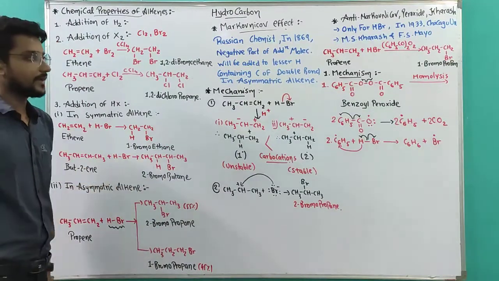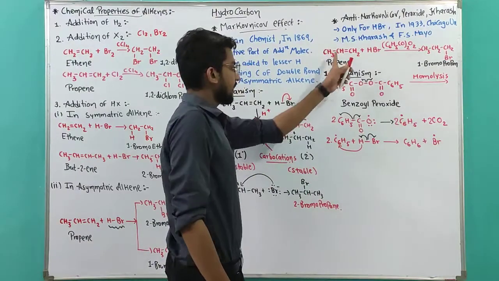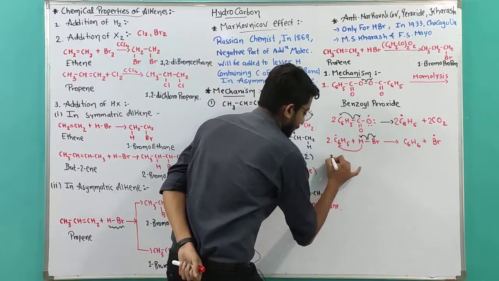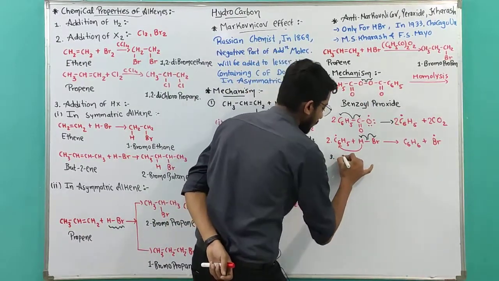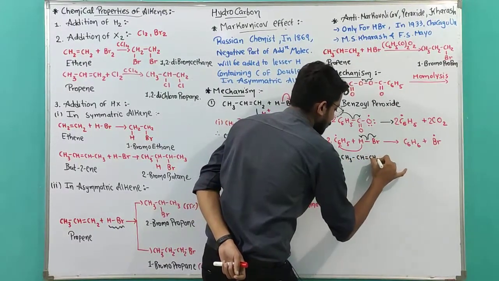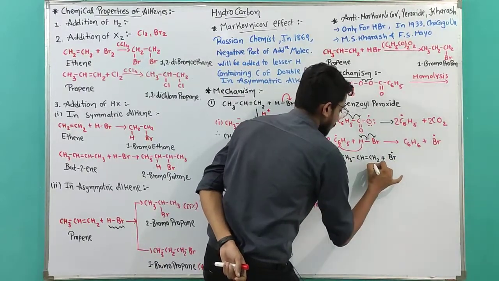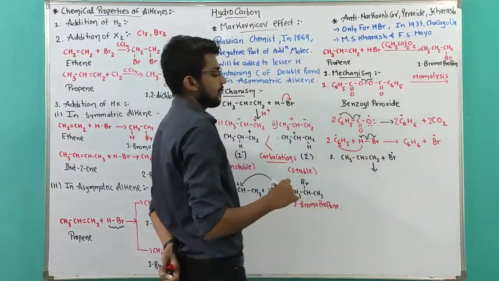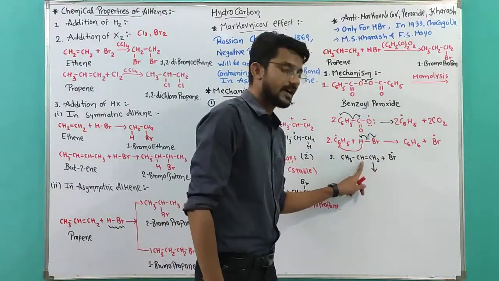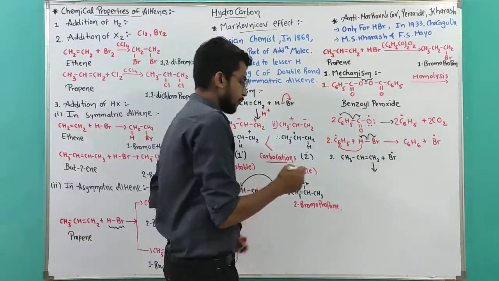Now what was our reaction? Our main reagent, propene, will react with the Br free radical. So step number 3, propene CH3 CH double bond CH2. Propene reacts with Br free radical. What happens? We have two different choices. Either we can add Br on the first carbon or we can add Br on the second carbon. Let's do this. Two options.